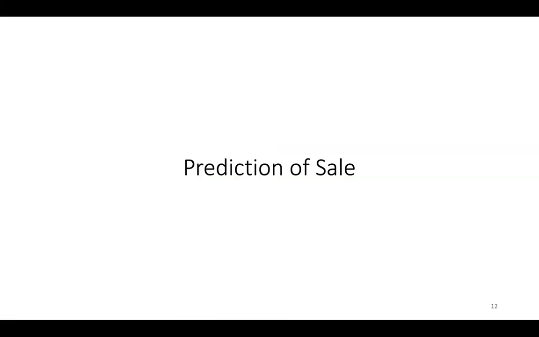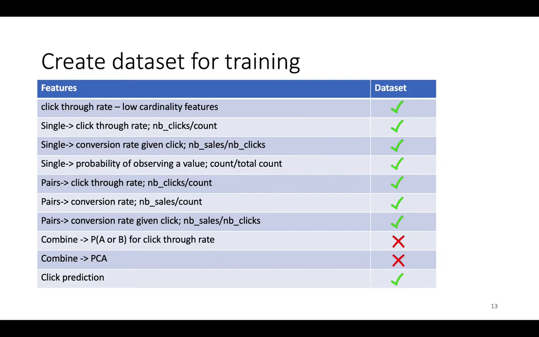For the prediction of the sale, we didn't have much time to create two datasets and ensemble the models to get the best score. Because of this, we only took the most important features from the dataset. In addition to all the features that I explained in the feature engineering, we added another important feature for the prediction of the sale, which is the click prediction. Click prediction tells us that if the prediction of the click is high, there is a high chance that it leads to a sale.